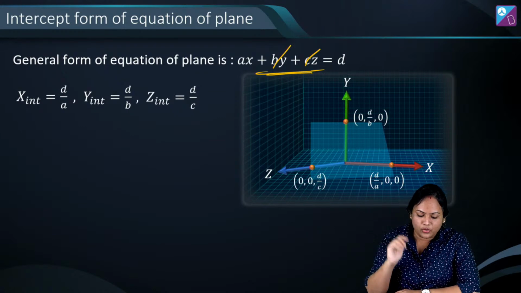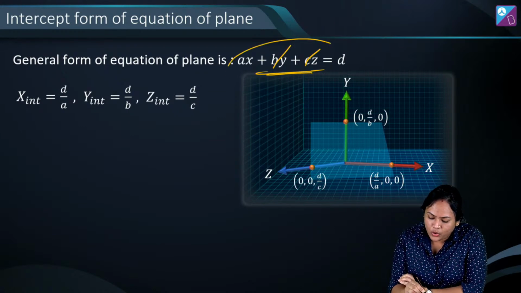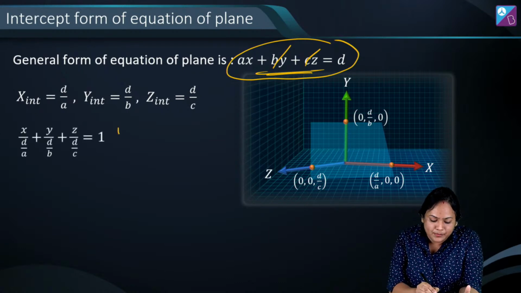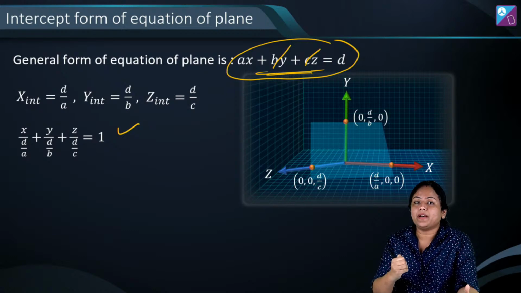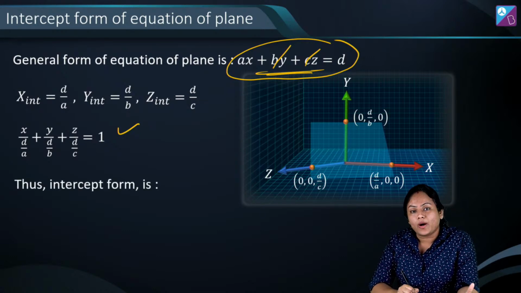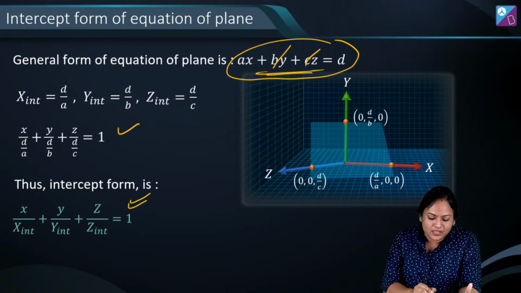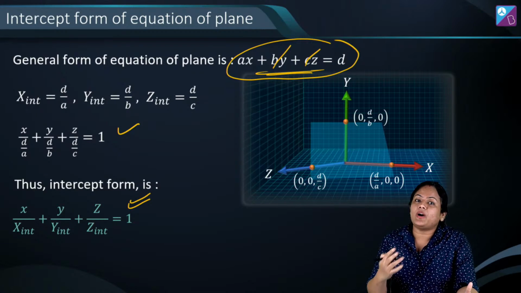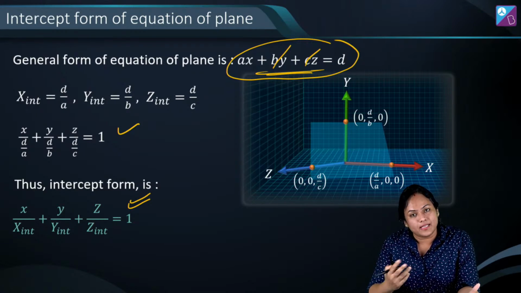Okay? Okay, so when you have the intercepts, we can further transform this equation and write it like this: x by (d by a) plus y by (d by b) plus z by (d by c). And these are nothing but my x, y and z intercepts. So this is very similar to straight lines also. x by x intercept plus y by y intercept plus z by z intercept is 1.